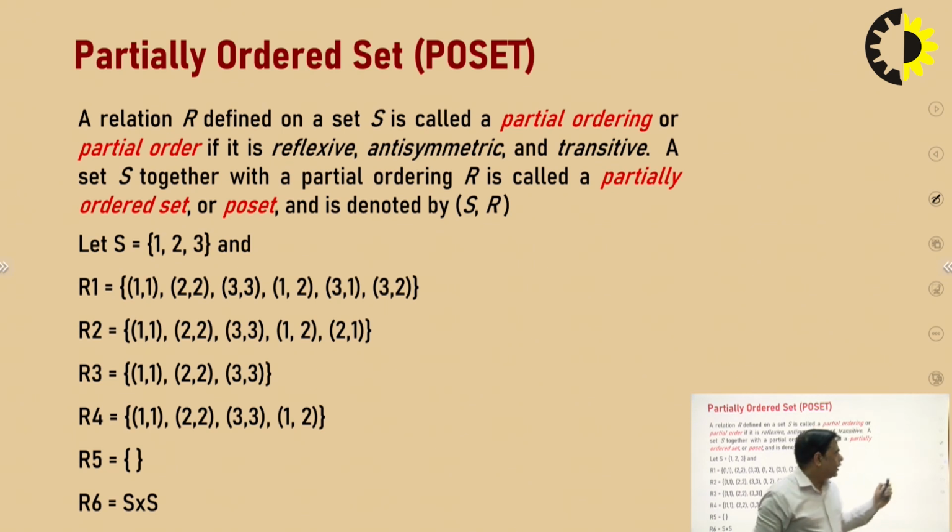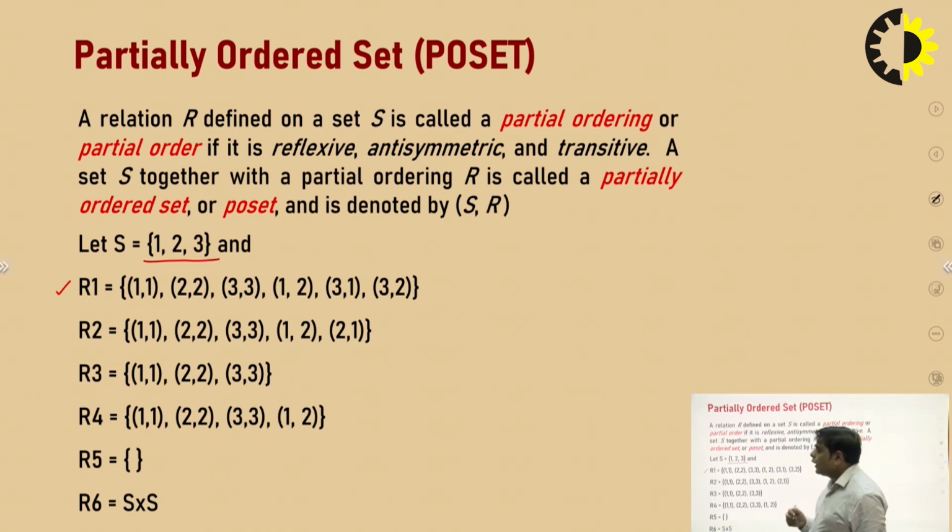So let's see some examples. Suppose there is a set S having three elements 1, 2, 3, and we will consider different types of relation. So first is R1. This contains 1, 1, 2, 2, 3, 3, 1, 2, 3, 1, 3, 2, and we have to check whether this particular relation is a Poset or not.